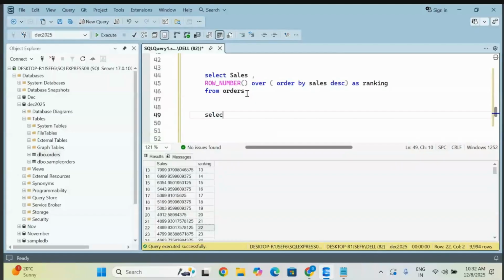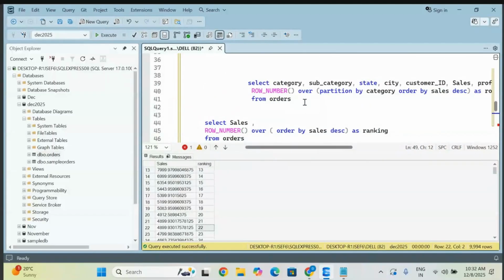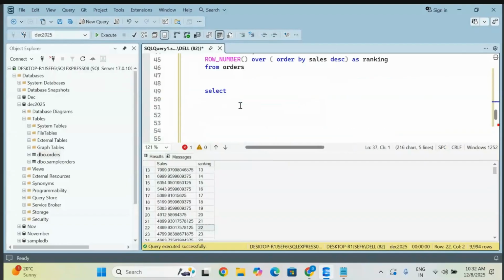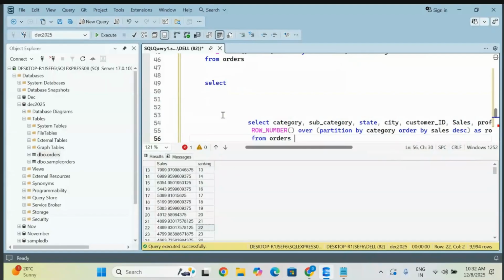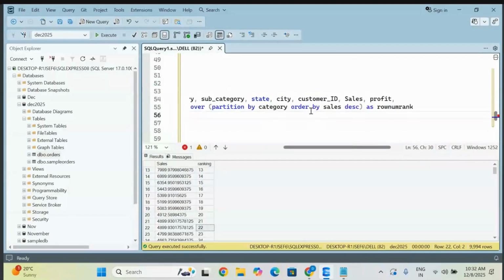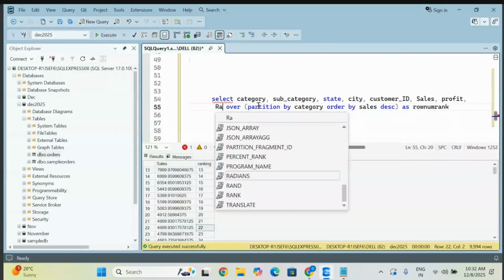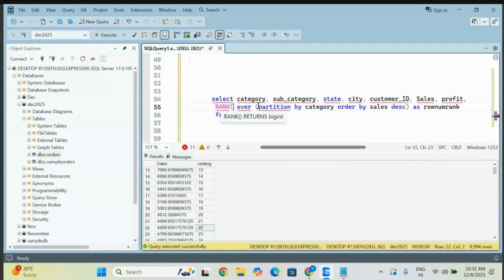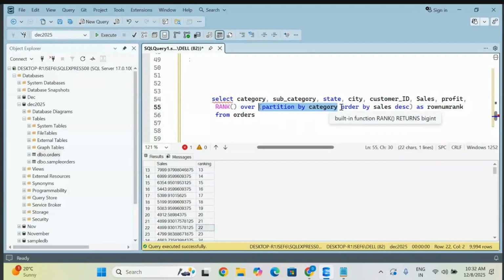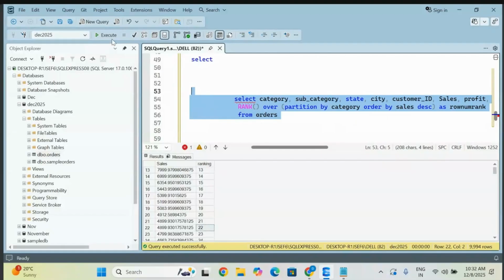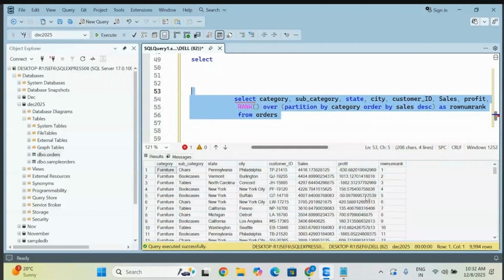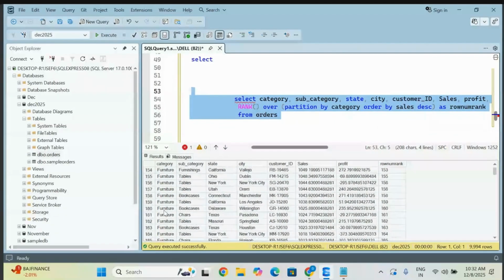Now let me go with another one. Let me copy the same thing, why write it again and again? Now I'm just changing the rank only. Here I'm giving the RANK function now. Nothing bigger. I'm also using partition here, category wise. If I remove the partition we will understand, and if it is there we will understand. First, there is the partition now. Go and check it out. Observe, it is giving the same thing. Go check with the other one, how the rank is going to give it.